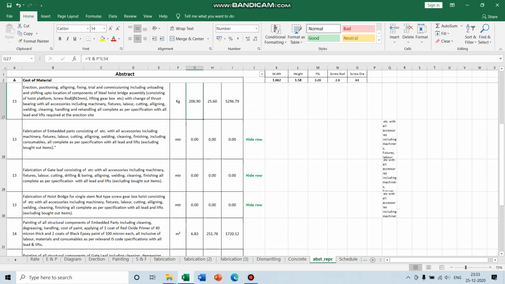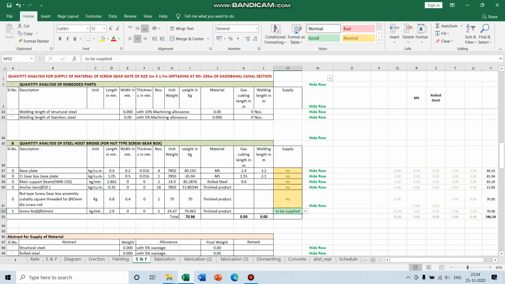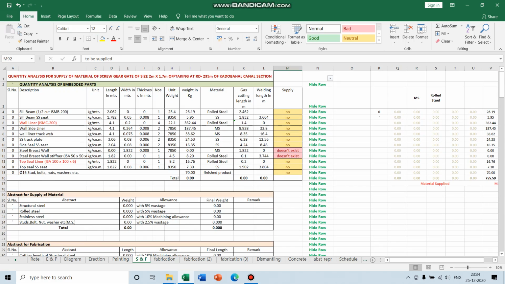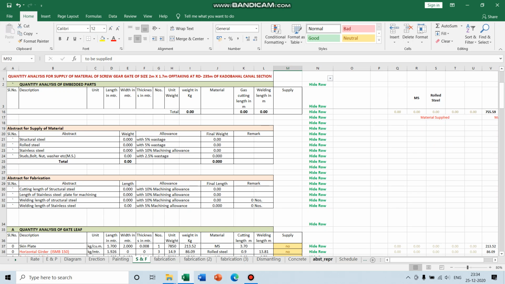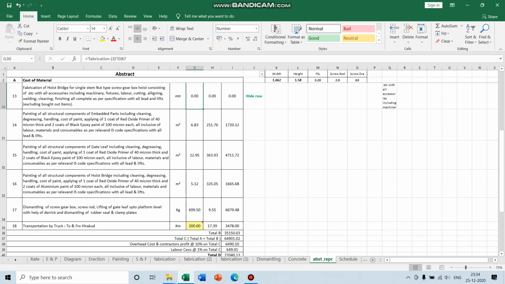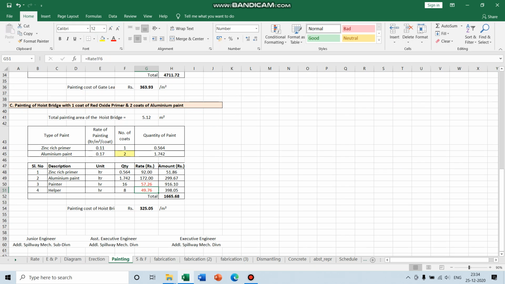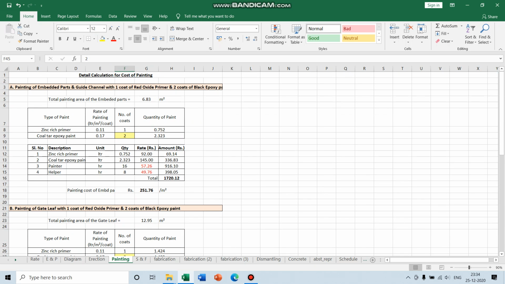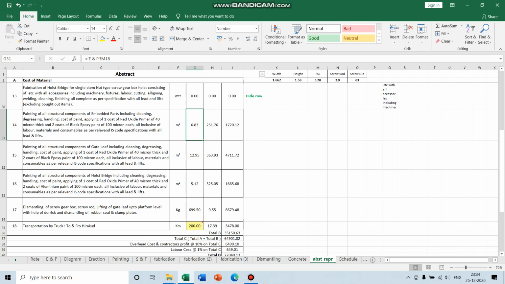the hoist bridge is coming as 206, so it is 206, and then there is no need of fabrication for the embedded parts. Okay, it is coming as 0, so this is 0, and there is no need of fabrication for the gate leaf or hoist bridge as well, so it is coming as 0, and just painting. Suppose there are 2 coats of paint we are going to apply.